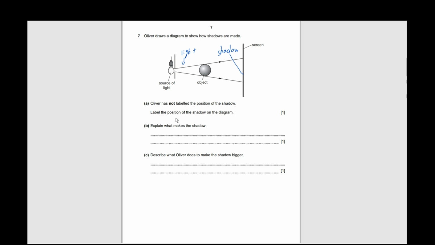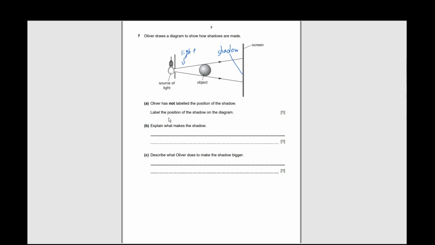For question 1A, explain what makes the shadow. So we can say that when an object blocks the light, or the light is absorbed or stopped by the object, a shadow is cast. So you have 3 points which you can write.